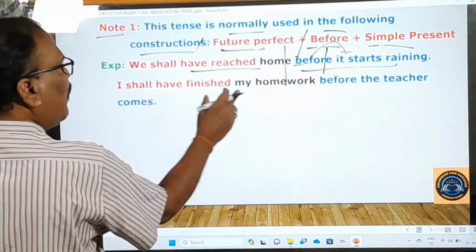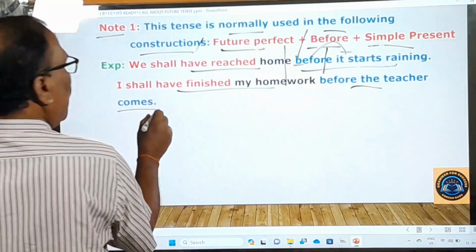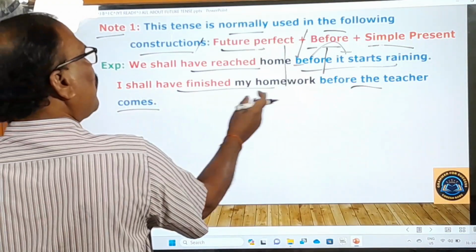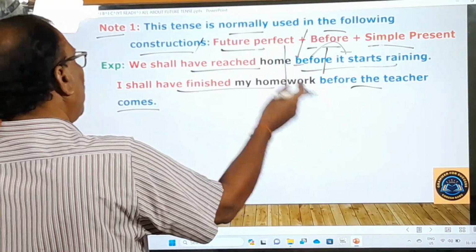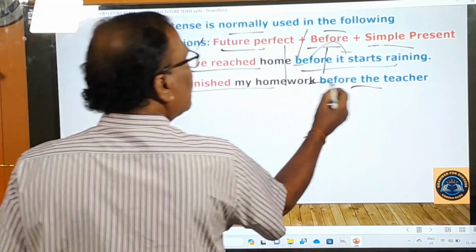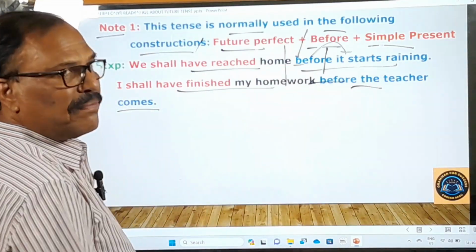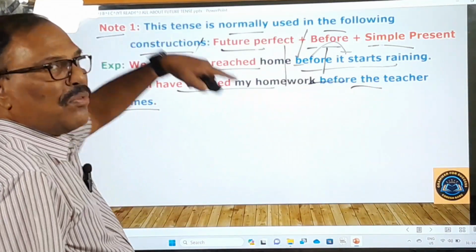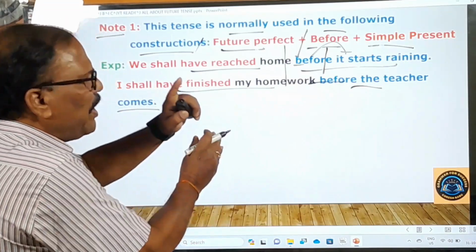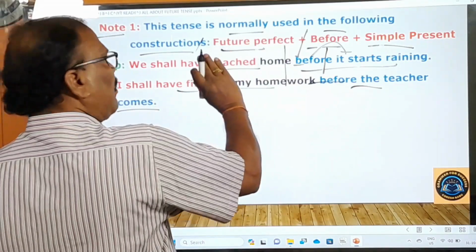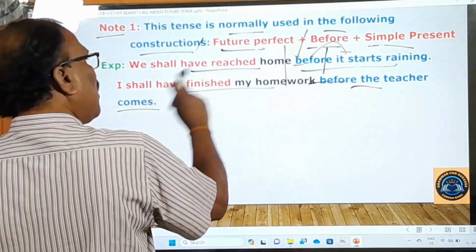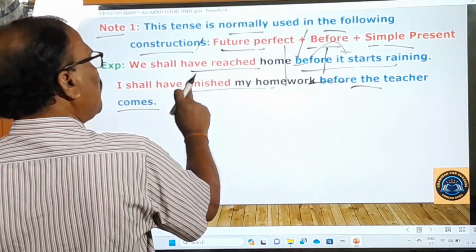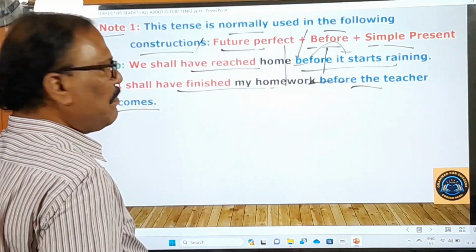Okay, I shall have finished my homework before the teacher comes. నేను నా హోంవర్క్ ముగించి ఉంటాను ఎప్పుడు? Before the teacher comes. See, before plus simple present. టీచర్ రాకముందే నేను నా యొక్క హోంవర్క్ చేసి ఉంటాను. How beautiful the meaning is. You have to take the meaning from the back. టీచర్ రాక ముందే నేను హోంవర్క్ చేసి ఉంటాను, ముగించి ఉంటాను.